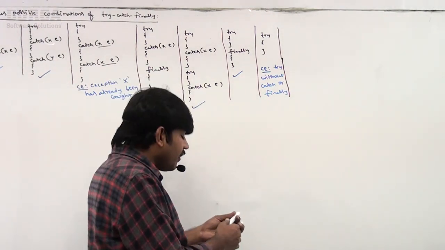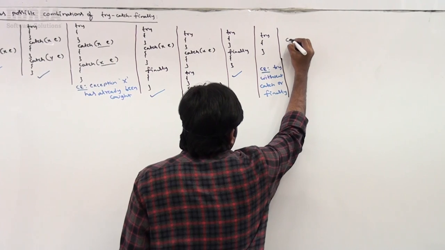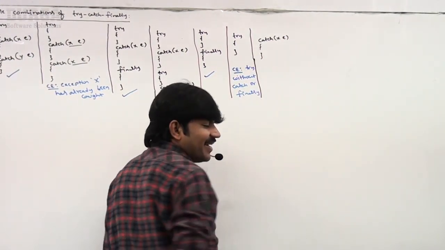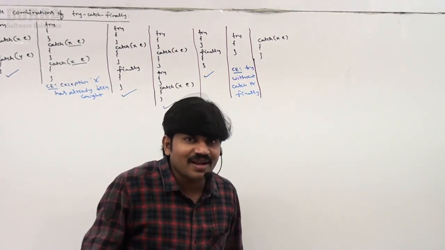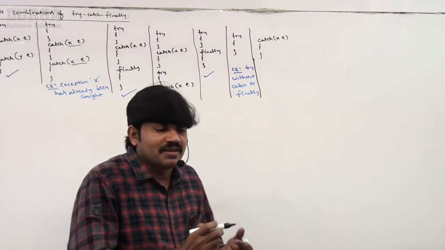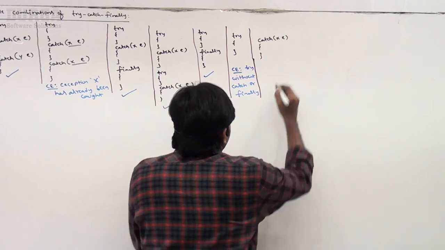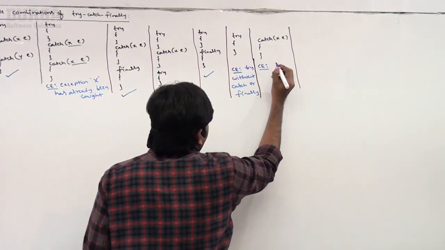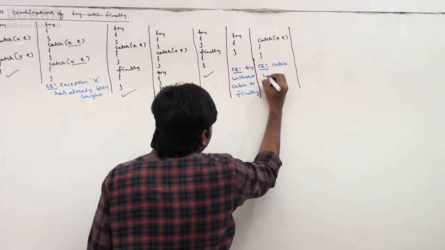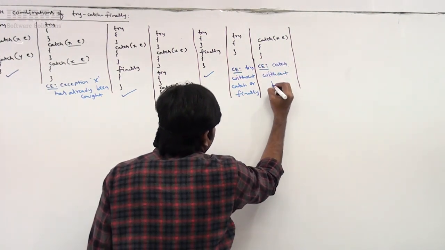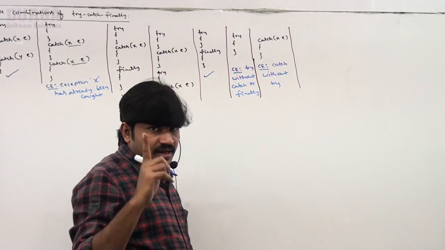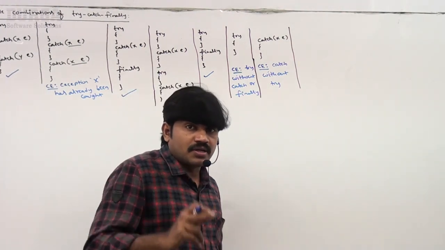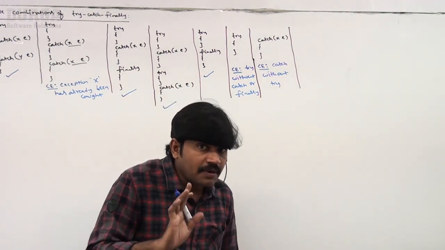Sir, that's all. Same way, next for catch, I'm taking a worse syntax: only a catch block without try and finally. What is the meaning? That's why it is a compile time error. Here you will get the compile time error: catch without try. Whenever we are writing a catch block, a try block is compulsory. Catch without try itself is invalid. We will get a compile time error.